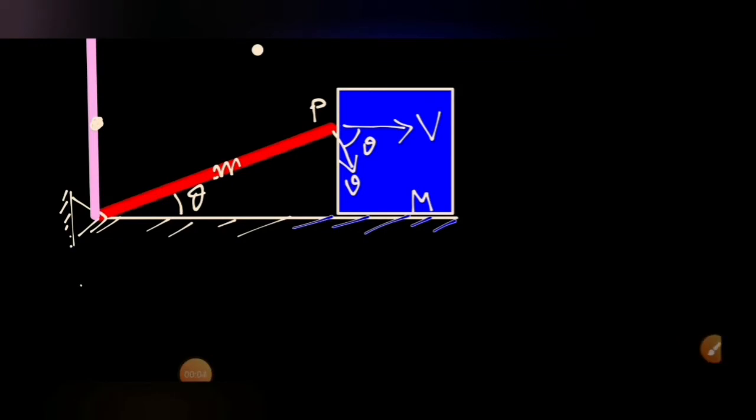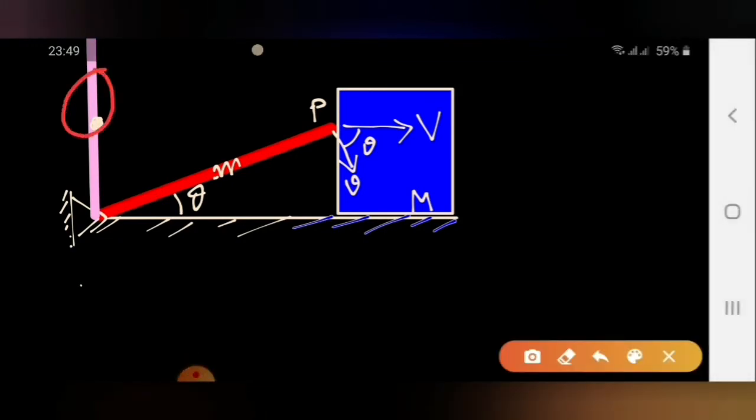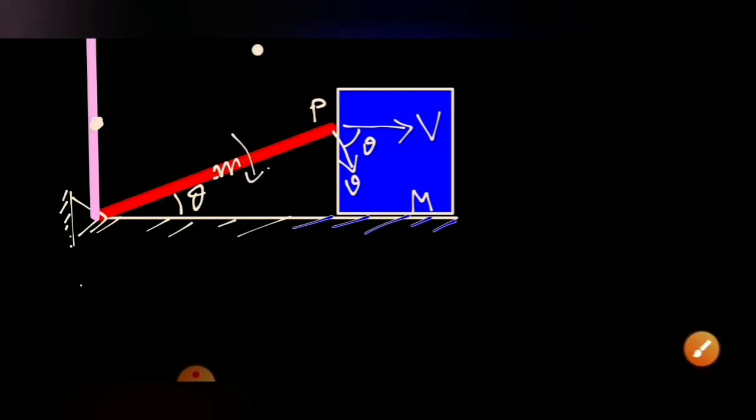Suppose initially the rod was in this position and it has fallen like this, and right now it is making angle theta. The topmost end point of the rod is P, and suppose it is moving with velocity v at that time and the angular velocity at that instant is omega. We'll calculate the velocity of point P, because this point is moving in a circular path as the rod is rotating about this axis.